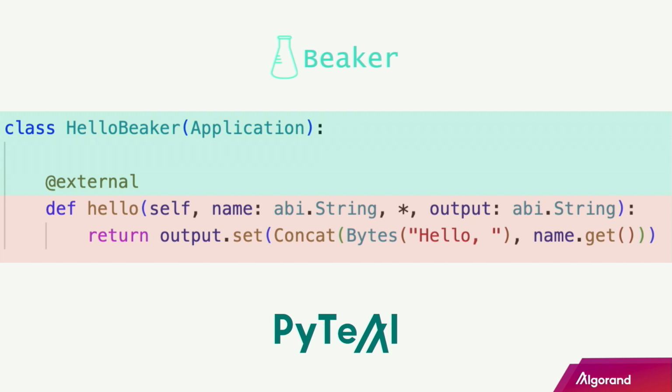And that part is where PyTeal comes in. PyTeal is used to implement the functionalities of your smart contract. So Beaker is for organization, PyTeal is for the actual functionality.